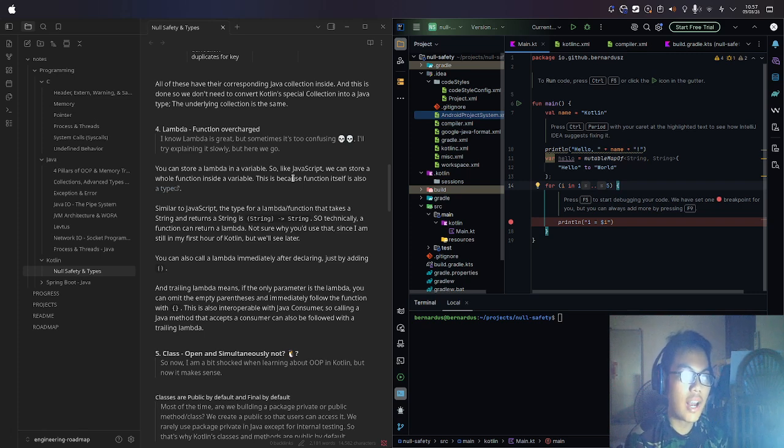You can store a lambda in a variable. So like JavaScript, we can store a whole function inside a variable. This is because a function itself is also a type. Similar to JavaScript, the type for a lambda or function that takes a string and returns a string is, inside a parenthesis, String arrow String. So technically, a function can return a lambda.